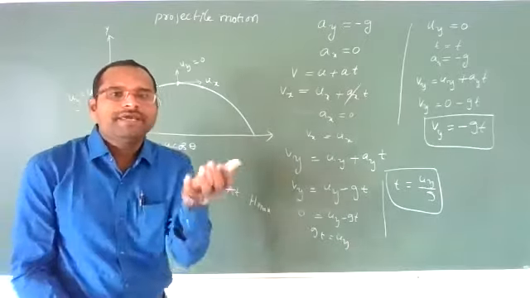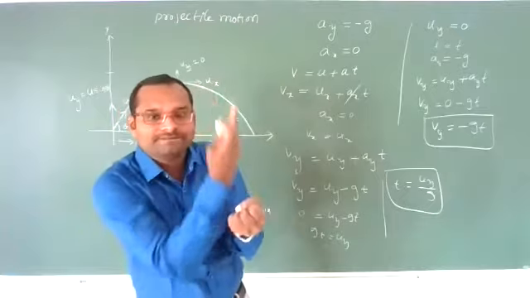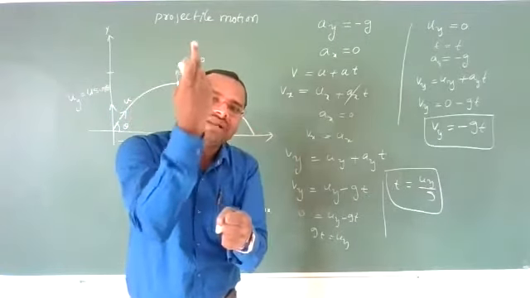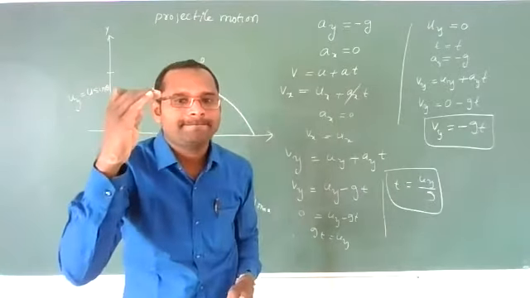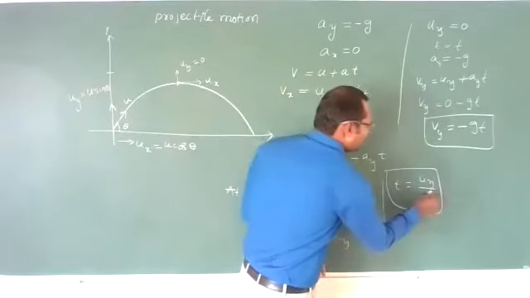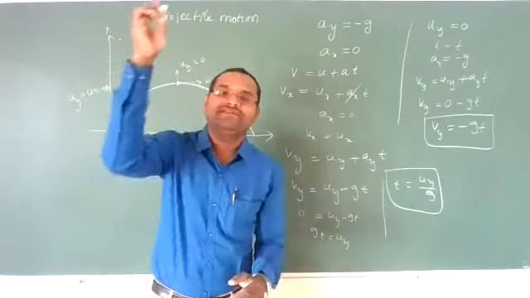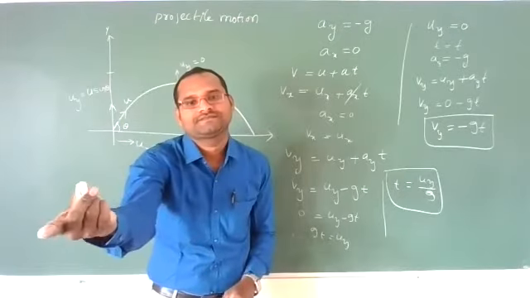So if you throw a body, its velocity is upward, because acceleration is downward, its velocity decreases and becomes 0 at a particular time. At what time will it become 0? At a time of uy by g, it will become 0. Then thereafter it will come down. Why is it coming down? Its velocity again increases.